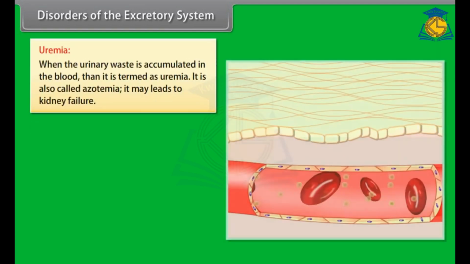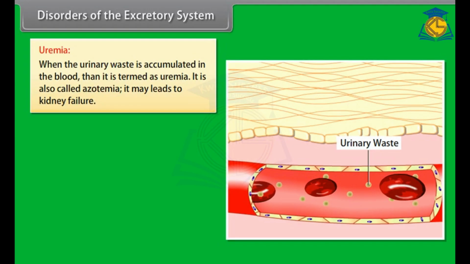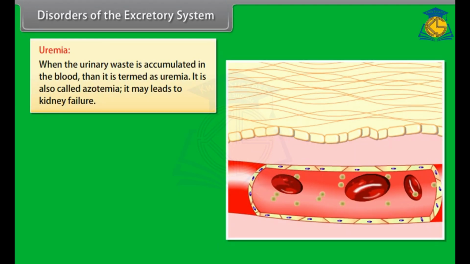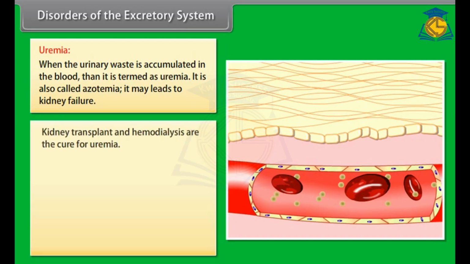Disorders of the excretory system. Uremia. When the urinary waste is accumulated in the blood, it is termed as uremia. It is also called azotemia. It may lead to kidney failure. Kidney transplant and hemodialysis are the cure for uremia.